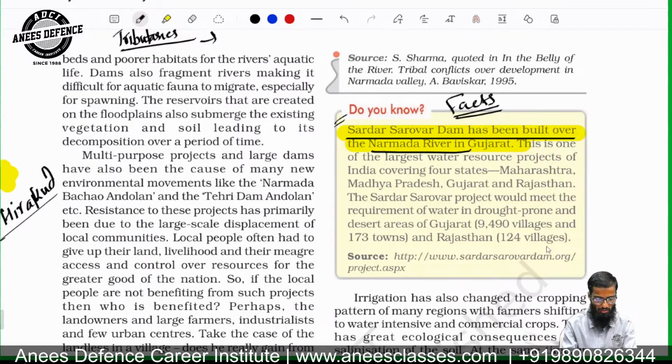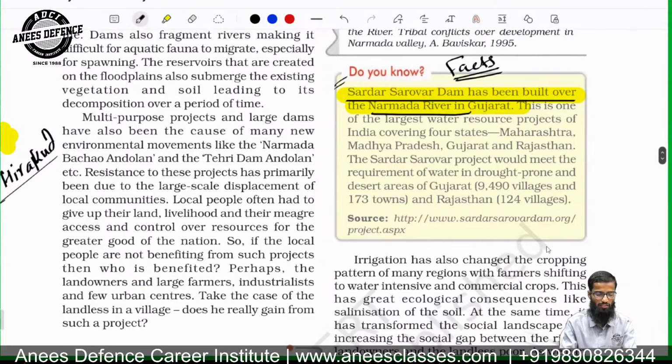You know about the Narmada Bachao Andolan by Medha Patkar and the Tehri Dam Andolan, which are resistance movements against multi-purpose projects because of the side effects of the projects and their impacts on the lives of people.